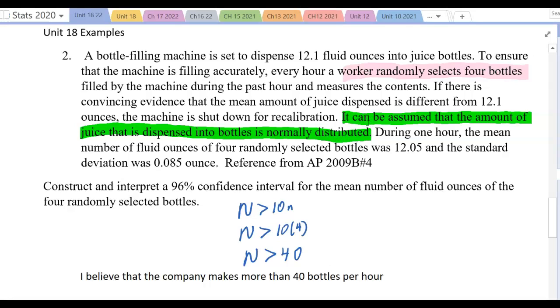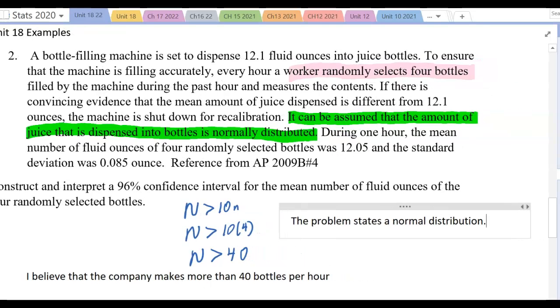So sometimes if you don't have a large sample, the researchers know that it follows a normal distribution, so it's safe to use this process. So here, the problem states a normal distribution. So it's safe to use this process. Please return to the Desmos.